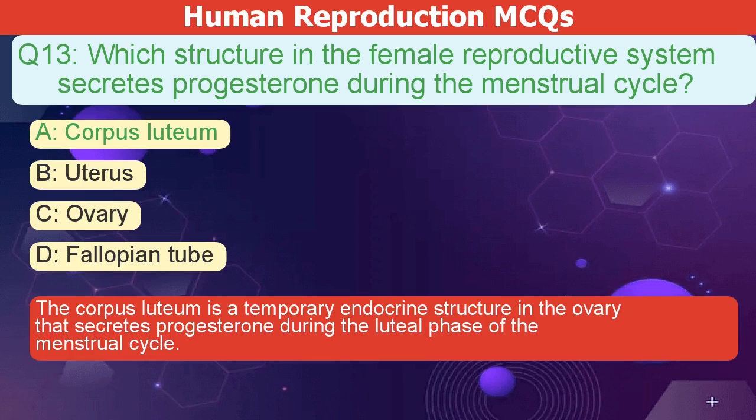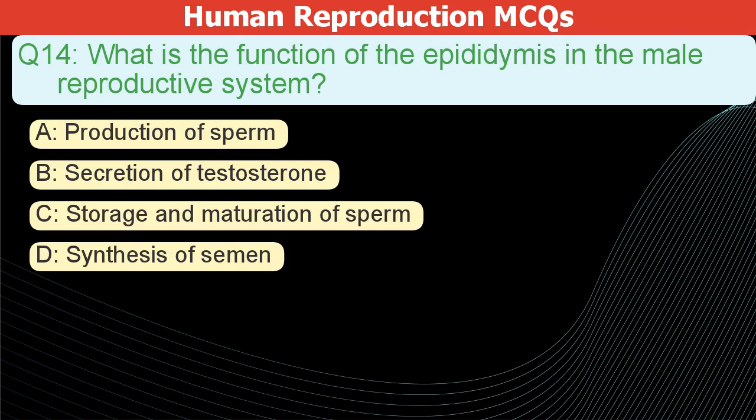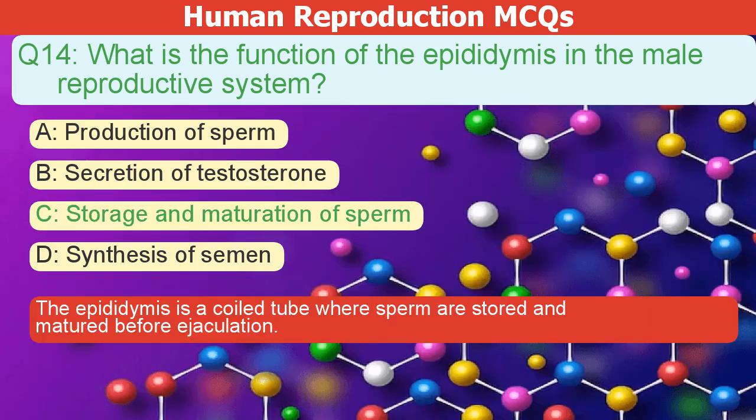What is the function of the epididymis in the male reproductive system? A. Production of sperm. B. Secretion of testosterone. C. Storage and maturation of sperm. D. Synthesis of semen. The correct answer is C. The epididymis is a coiled tube where sperm are stored and matured before ejaculation.